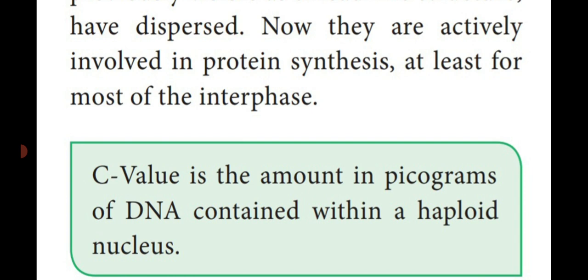C value. What is C value? C value is the amount in picograms of DNA contained within the haploid nucleus. So a haploid nucleus means n number of chromosomes. So the nucleus is a haploid nucleus which contains picograms of DNA.